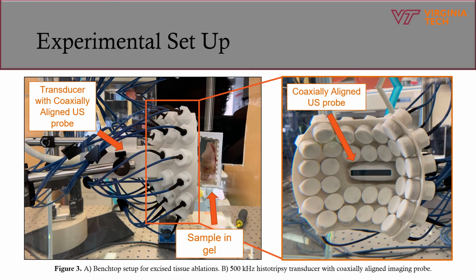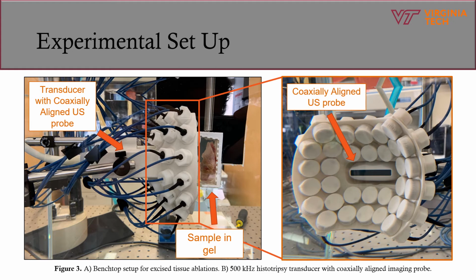Figure 3 shows the experimental setup of the histotripsy system. The histotripsy system consists of a custom-built array transducer, driving electronics, and 3D motorized positioning systems for robotically assisted volumetric treatments. Real-time coaxial ultrasound imaging was utilized to locate the bubble cloud and to monitor bubble cloud dynamics throughout treatment.